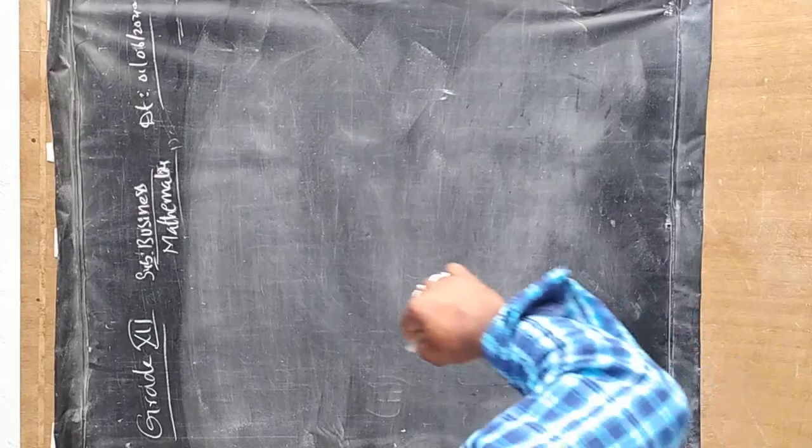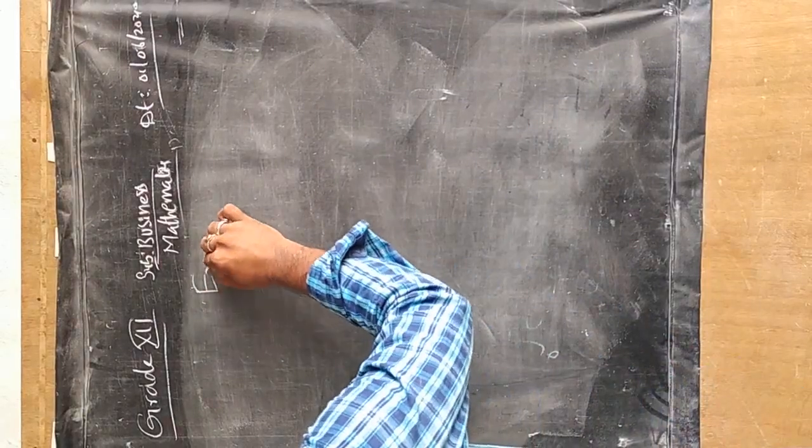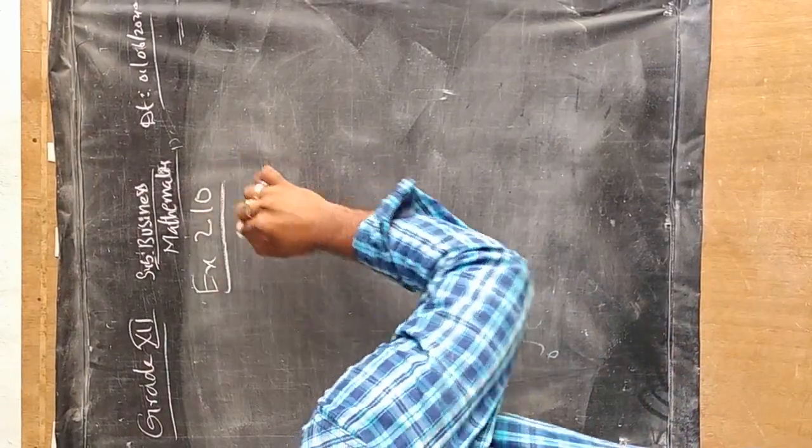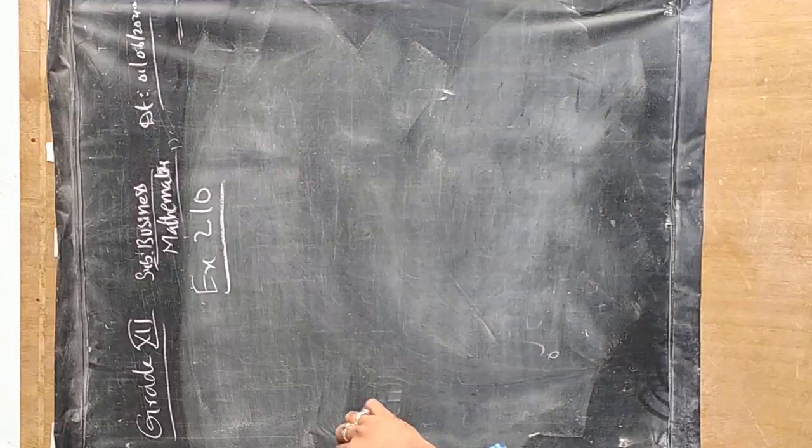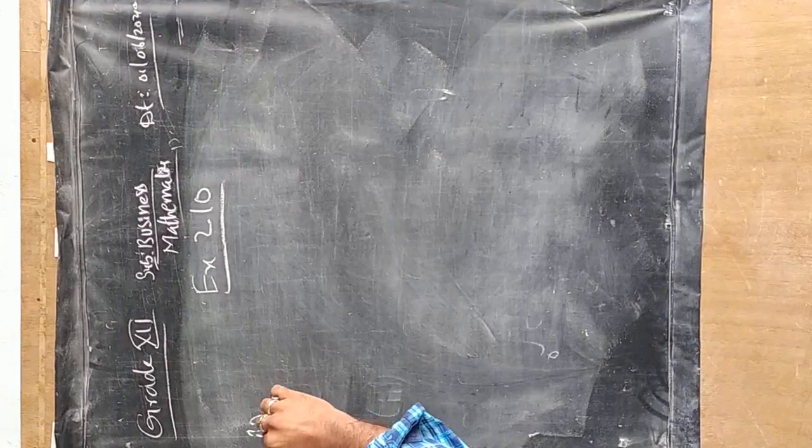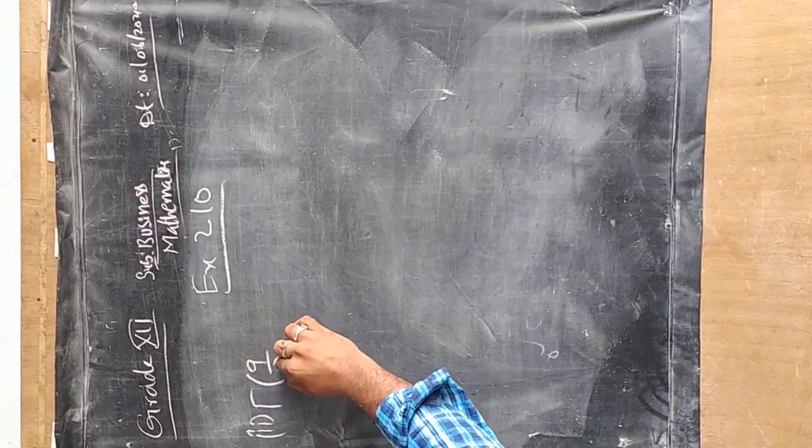Next, let us do exercise 2.10. Let us do the second subdivision, gamma of 9 by 2.